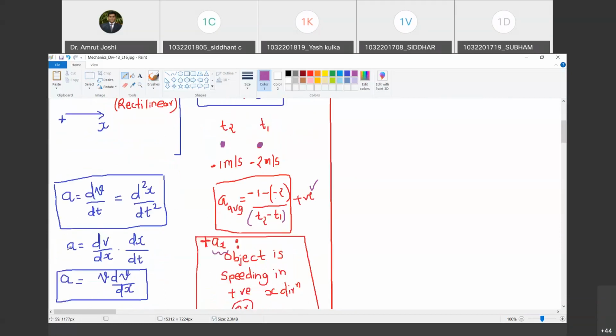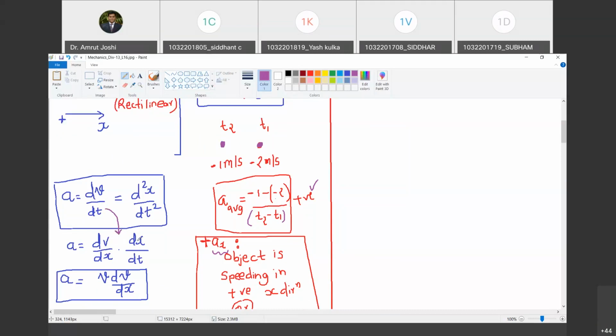Okay. Now let us write a as dv by dt. Can I divide this by dx and multiply it by dx? As long as dx is tending to 0 but it is not 0, I can do that. Are you with me? Yes, sir. I can divide and multiply by a number which is non-zero without introducing an indeterminate form. Are you with me? Yes, sir. So as dx is infinitesimally small but not 0, I can write it as dv by dx into dx by dt. This should be a. Are you with me? Yes, sir.